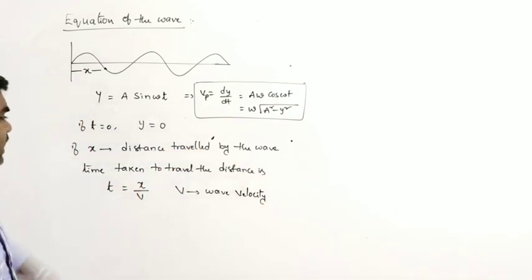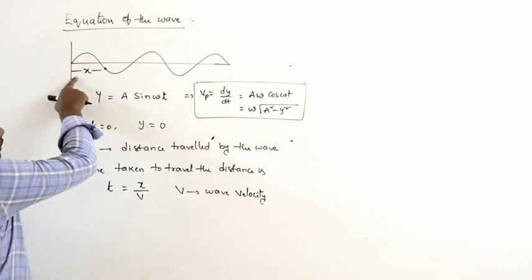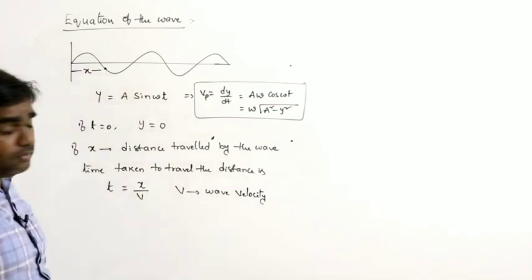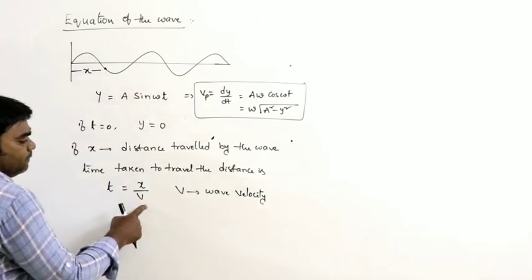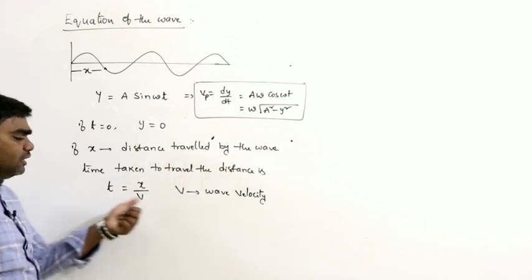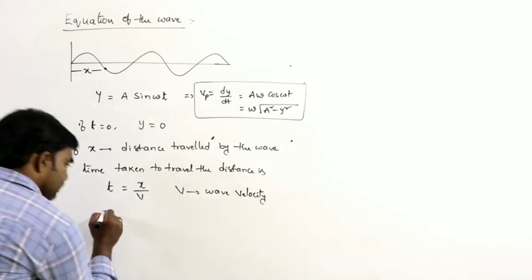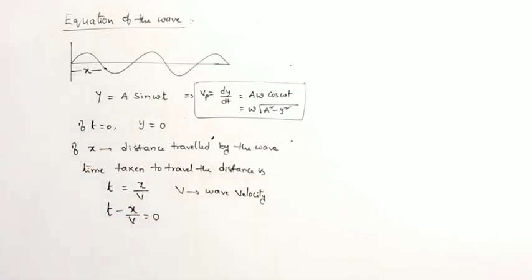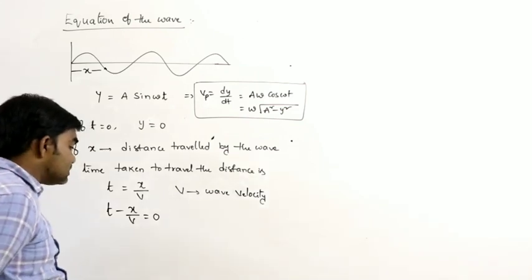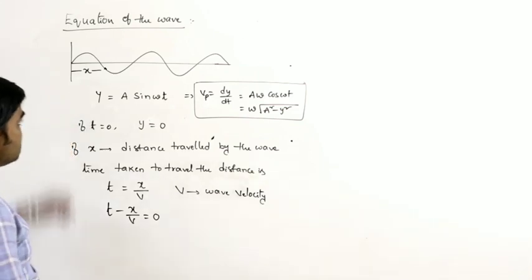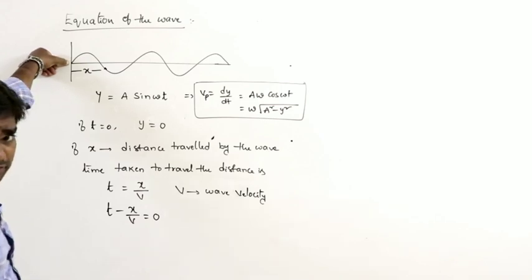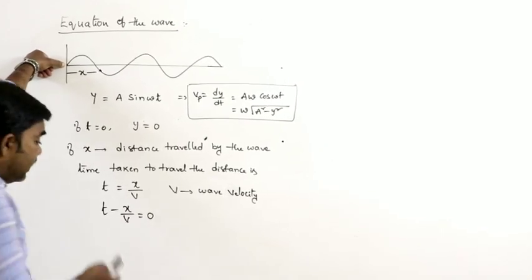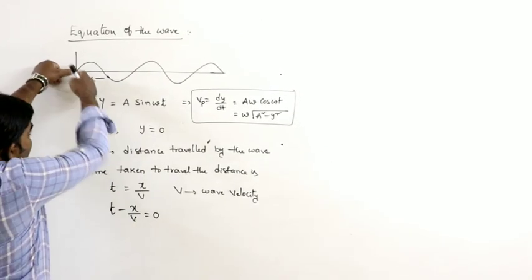So t is equals to x by v. Here the wave travels through the distance x in small time t seconds. Then t can be written as x by v, x is the distance travelled divided by velocity of the wave. So from this we can write t minus x by v is equals to 0. That means at the start of the time, at the start of the motion, t is equals to 0 and x is also equal to 0.